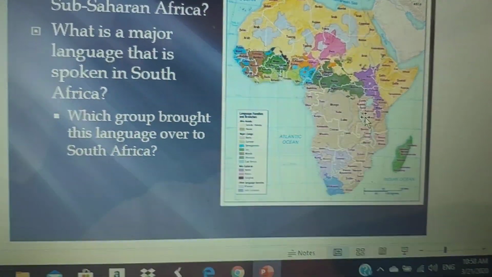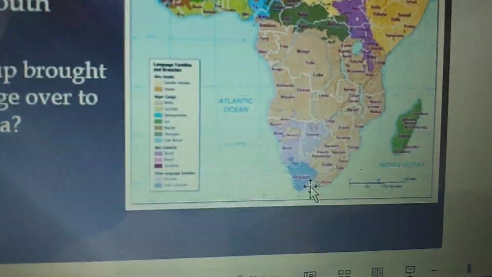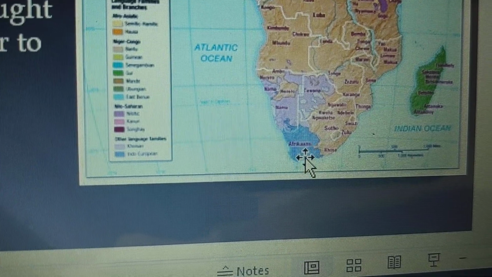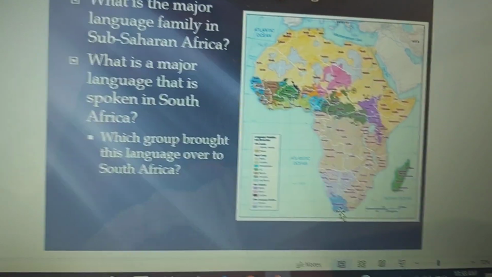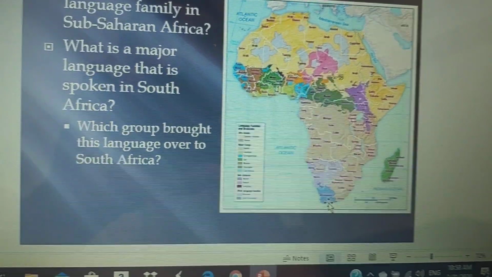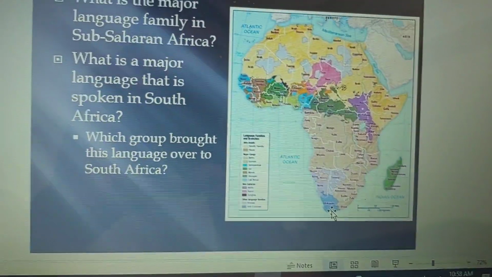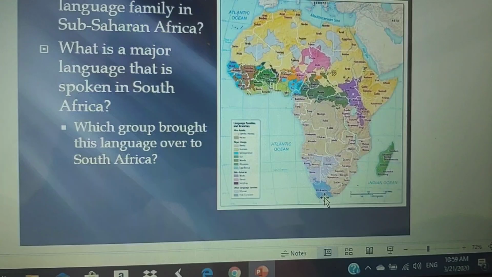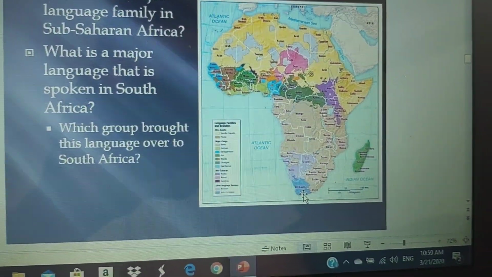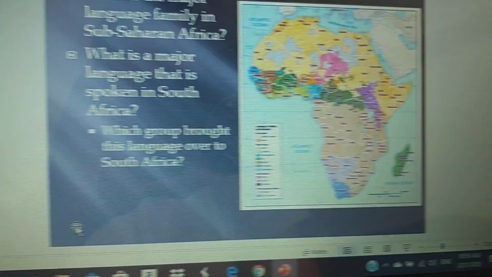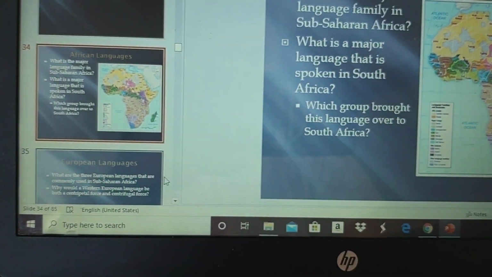Now, if you go to South Africa, look very closely here. The major language there is Afrikaans. Afrikaans was actually introduced by the Dutch. It is related to the Dutch language, however, it's very unique. So you see a lot of people of Dutch descent in South Africa speaking that particular language.